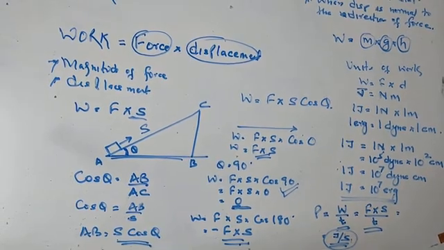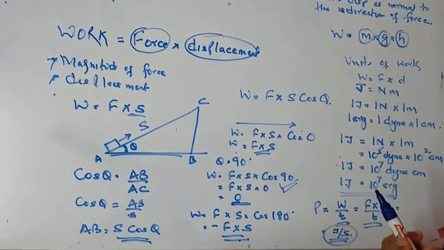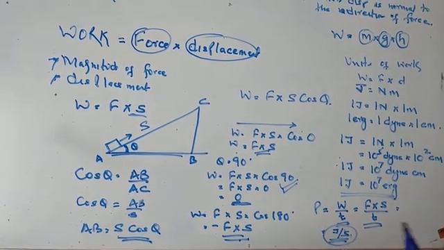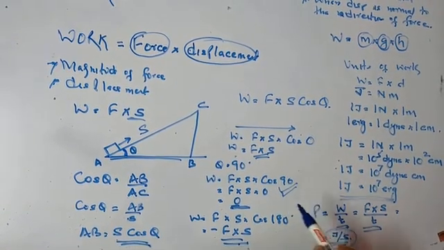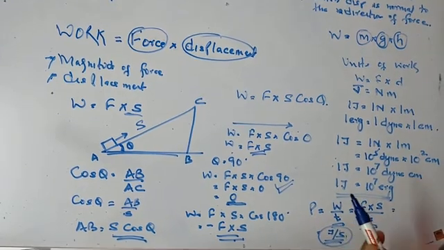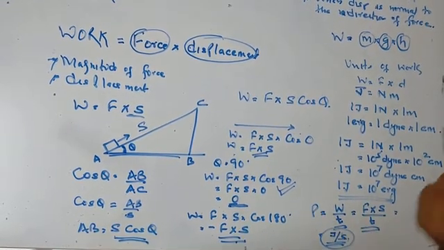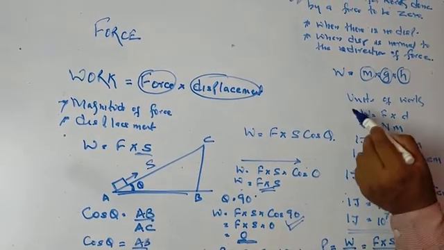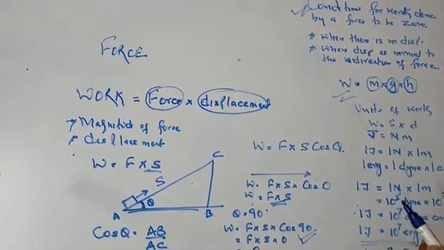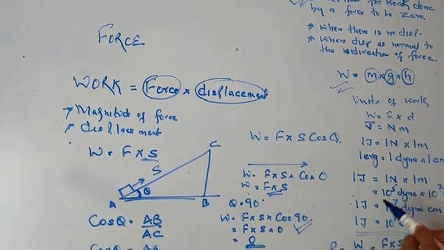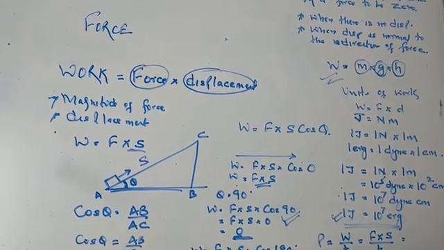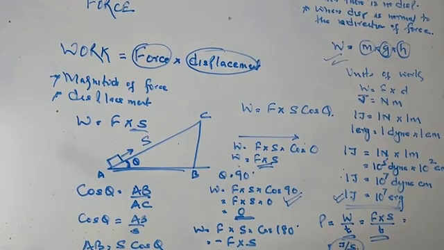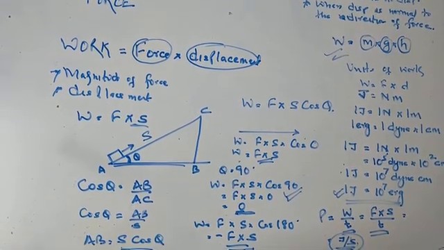So you have to know about work, the magnitude of force and displacement. Then you have to know when work is positive, when work is negative, when work is zero. What are the conditions for work done to be zero? What are the SI unit and CGS unit, and the relationship between the SI unit and CGS unit. So this is what you need to know in this first part of the chapter.